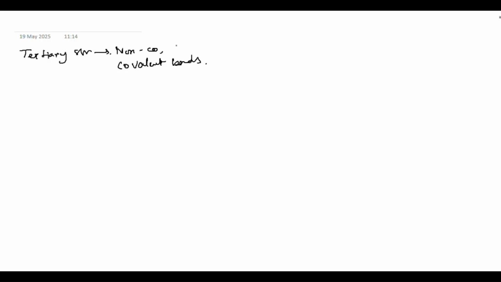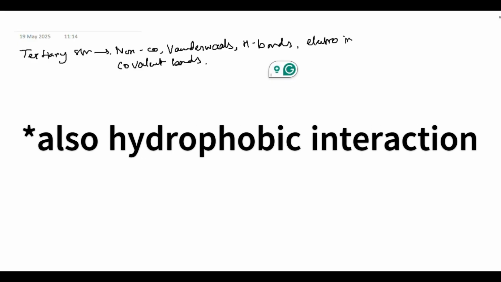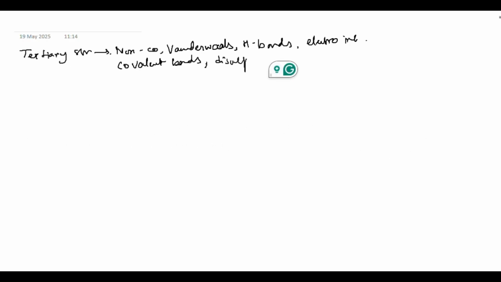The non-covalent bonds here are van der Waals forces, hydrogen bonds, electrostatic interaction, and so on. And covalent ones are disulfide bonds. We'll take all of them one by one.